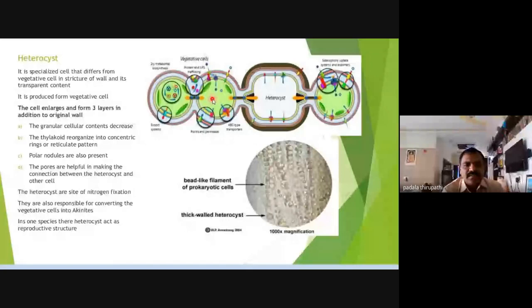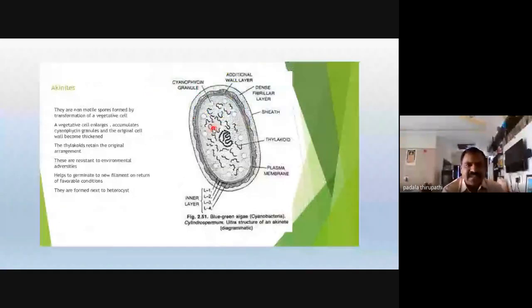Akinete. Reproduction, for reproduction. So this is about akinete. An akinete is a non-motile spore formed by transformation of a vegetative cell. A vegetative cell enlarges and accumulates cyanophycin granules, and the original cell wall becomes thickened. The thylakoids retain the original arrangement.